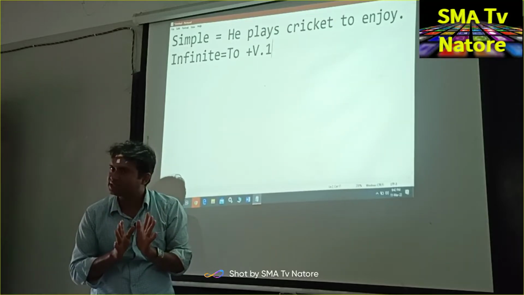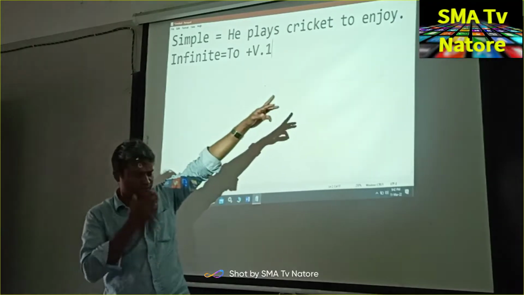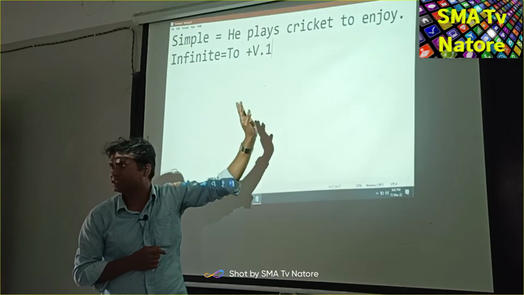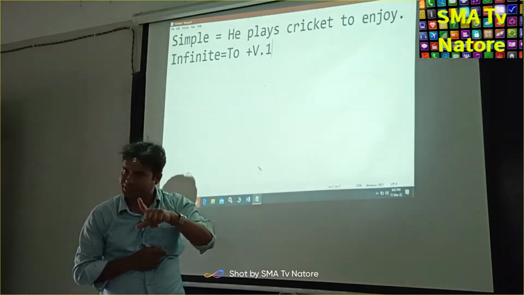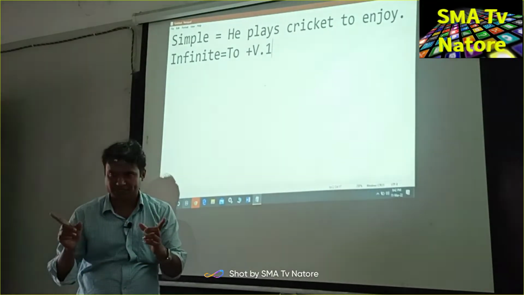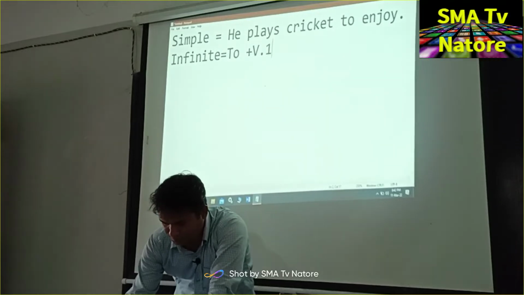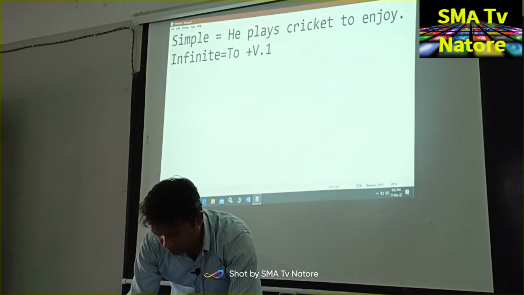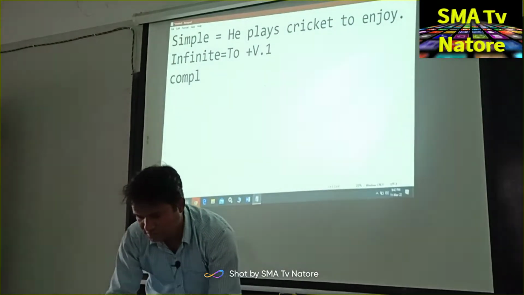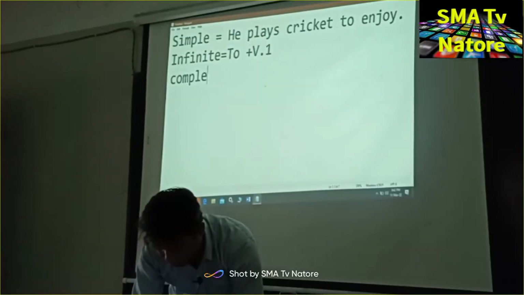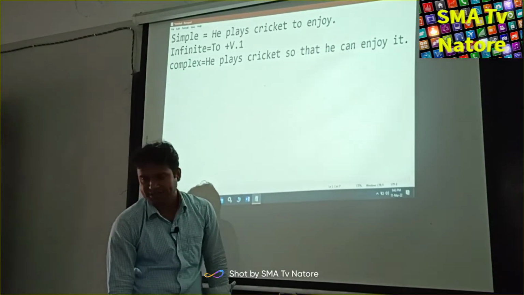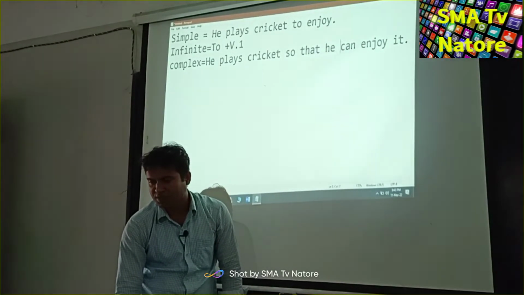Why is it a simple sentence? You have to understand, because there was a non-finite verb, that is enjoy. To enjoy, this is the infinitive. So now we will make the complex sentence. For example, write down very fast. Write down this: he plays cricket so that he can enjoy it.